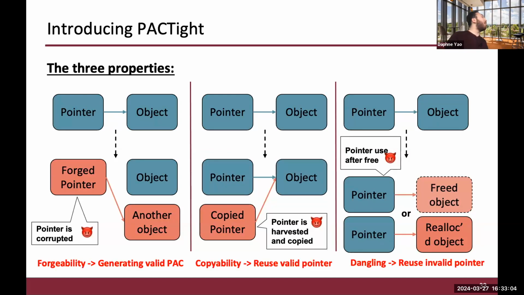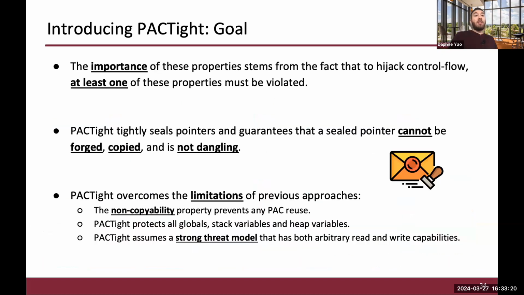And there are very powerful memory corruption attacks that are a direct implication of violating these 3 properties. An attacker can generate valid PACs with forgeability, they can reuse valid pointers with copyability, and they can reuse invalid pointers with dangling. The importance of these properties stems from the fact that in order to hijack control flow and execute a memory corruption attack, you must violate at least one of these properties. And so PACTight, the solution here, tightly seals and guarantees that you cannot violate any of these 3 properties. It also overcomes the limitations of the previous approaches.